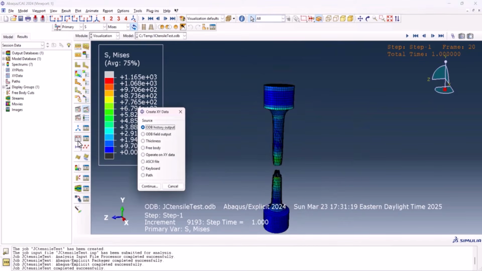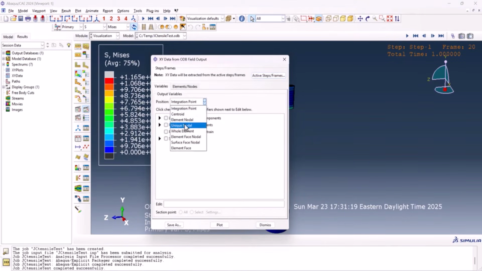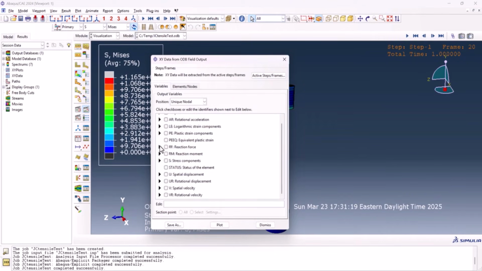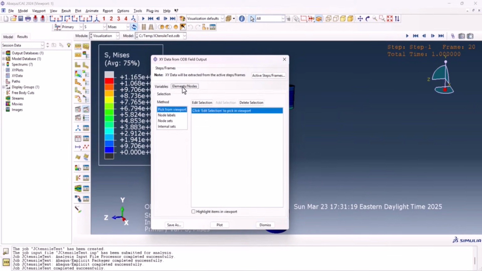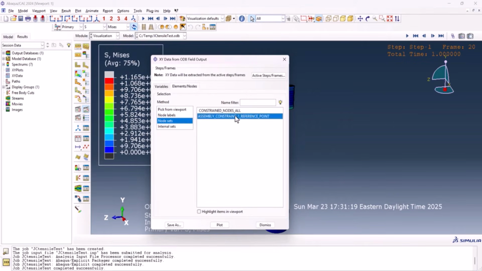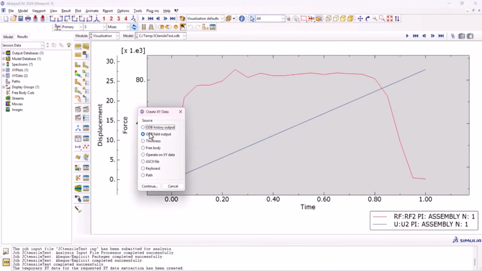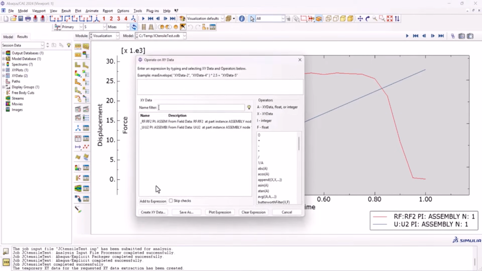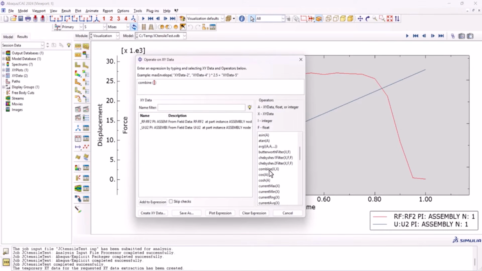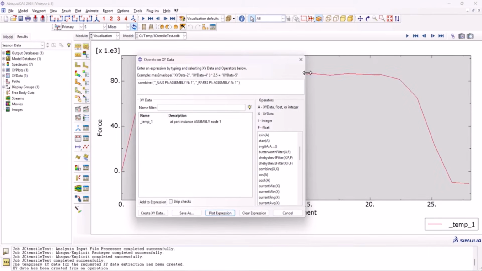Let's have the force versus displacement. Okay, from here we go to ODB field output, continue, put this on unique nodal, and here RF2 and U2, and from elemental nodes we select the reference point and we plot it. This is the plot, but we need to have displacement versus force. So let's go to XY data once more, operate on XY data, continue, and here select combine, double click on U2, then double click on RF2 and plot the expression.